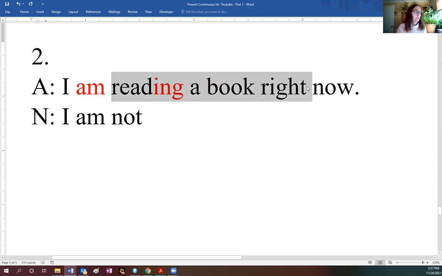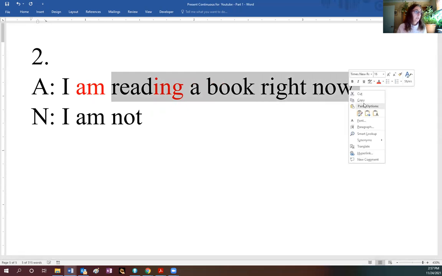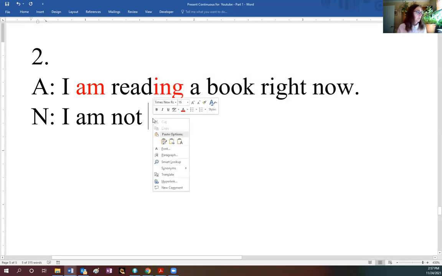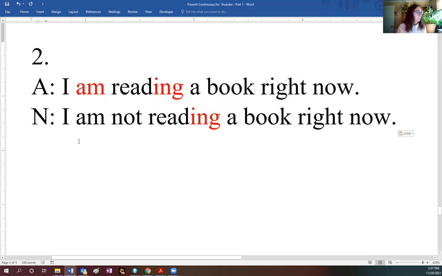Okay, all I did, I put a not after the verb to be. I put the not here. I am not reading a book right now. Okay, so the verb to be stayed the same. You see, the only difference between the positive sentence and the negative one is that I have a not after the verb to be. I am not reading a book right now.